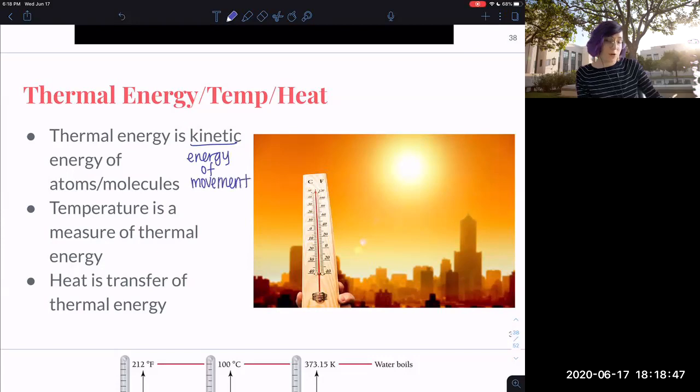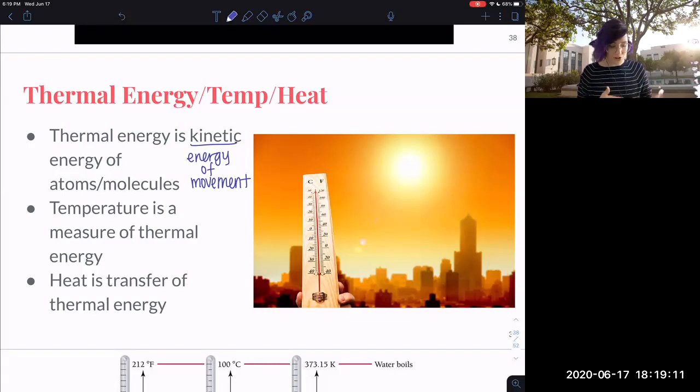So if my particles are moving faster, they have a higher thermal energy. If they have a higher thermal energy, they have a higher temperature. Literally what your thermometer is measuring is how quickly particles are touching it. If the particles are touching the thermometer a lot, transferring energy into the thermometer, the reading will rise because it's expanding, because particles inside the thermometer are taking on that extra kinetic energy.